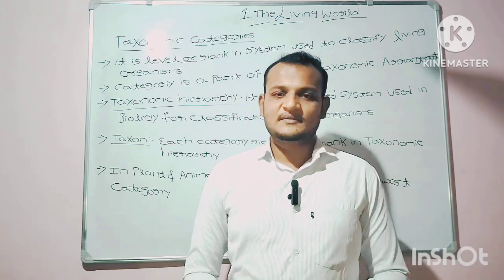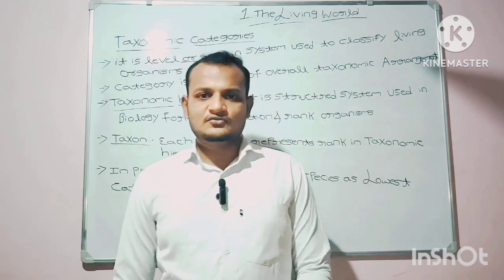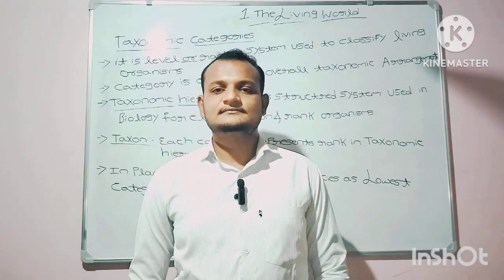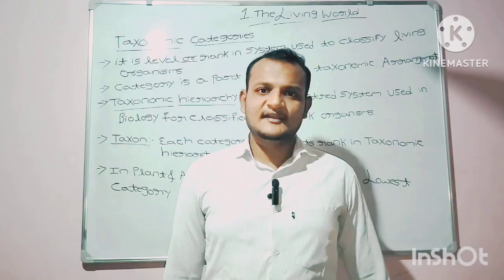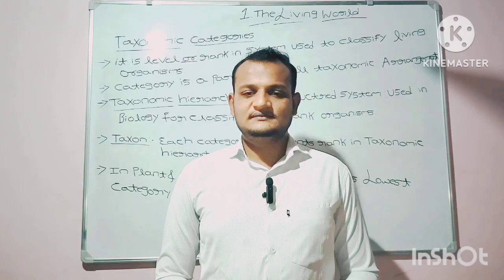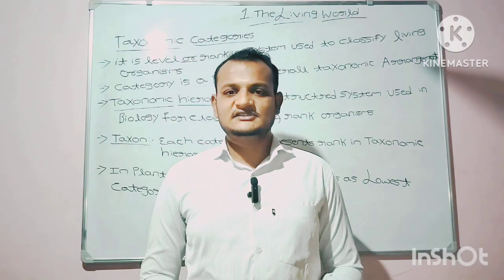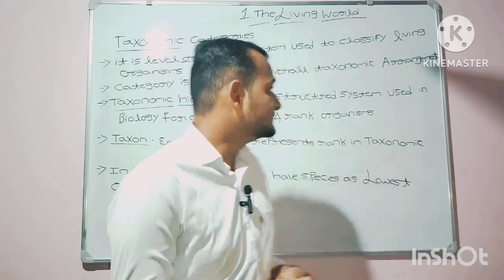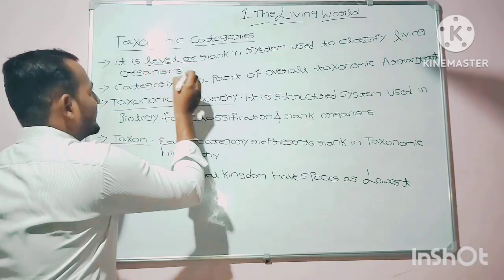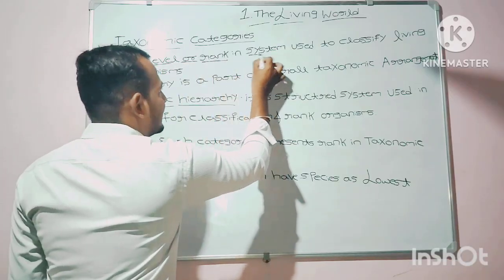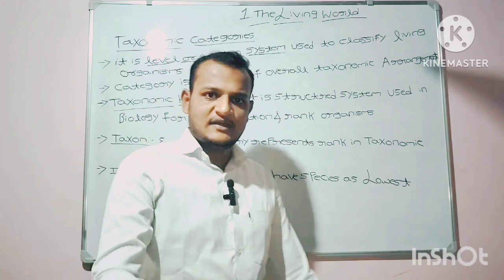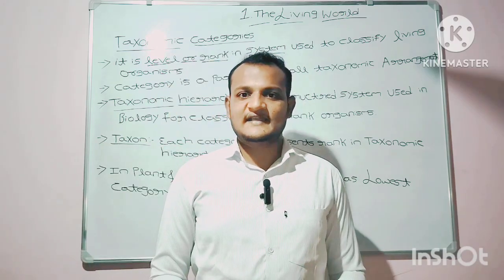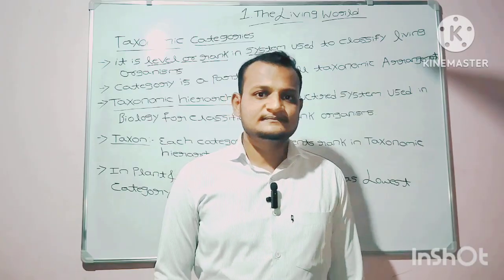So let's start with the concept of taxonomic categories. What do you mean by taxonomic categories? Taxonomic categories is nothing but a level or ranking system used to classify living organisms. It is a level or rank in a system which is used to classify the living organisms.